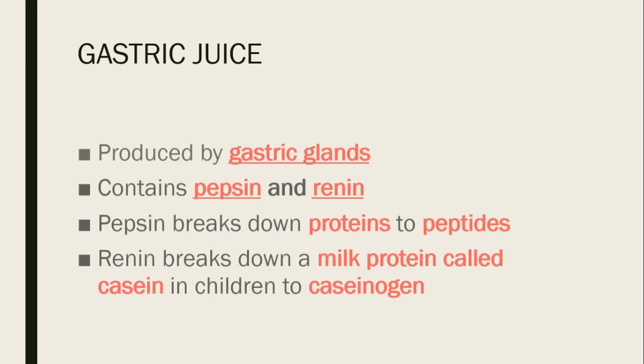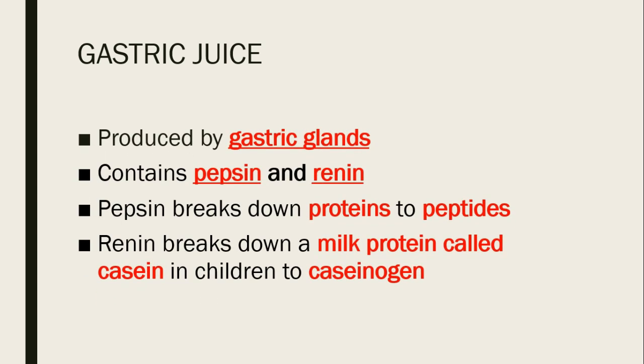Gastric juice is produced by gastric glands, and it contains pepsin as well as renin. Pepsin breaks down proteins to peptides, while renin breaks down a milk protein called casein in children to paracasein. That is about gastric juice.